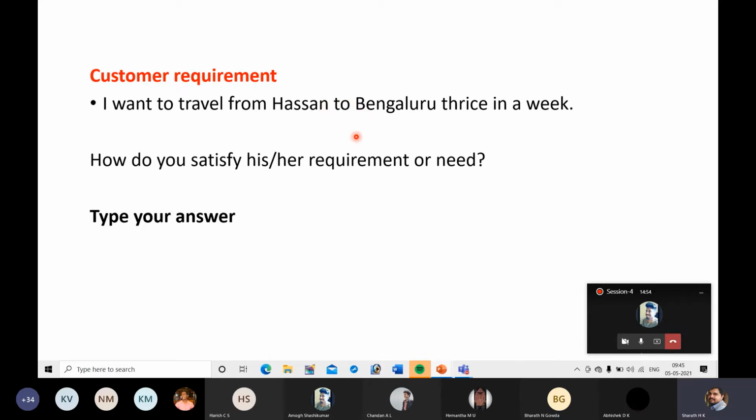What I needed was to travel from Hassan to Bangalore, so I need public transport. If that happens, you will be in trouble. That is the meaning of understanding customer requirement in all its details. The actual requirement is very important. Otherwise, the company will end up with an incorrect product and will fail in the market.